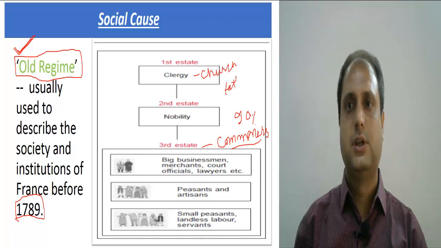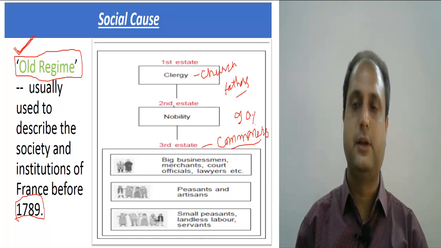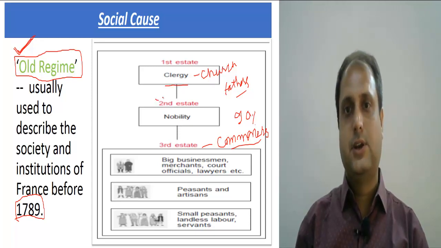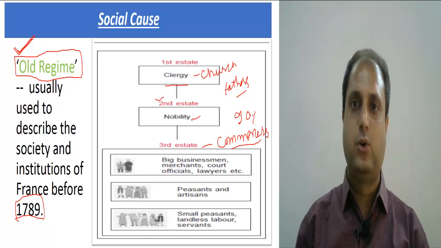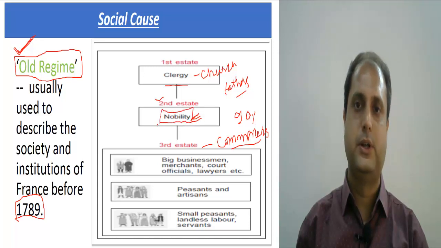The church had a large amount of property and they were collecting the taxes. They had their own army, although the army was very little. But these church fathers were owning the army also. And the second estate were the nobility class. Nobility class were the landowners, the relatives of the king. They had a large amount of land and they were treated as the nobility class.